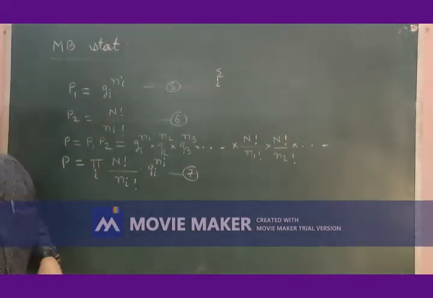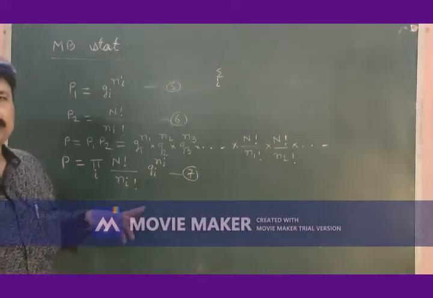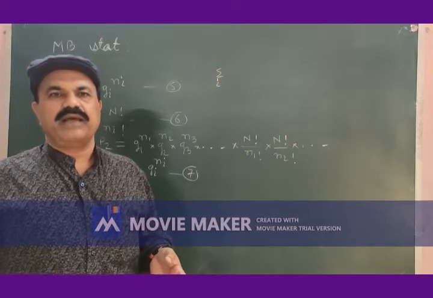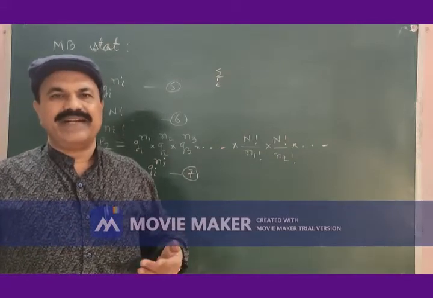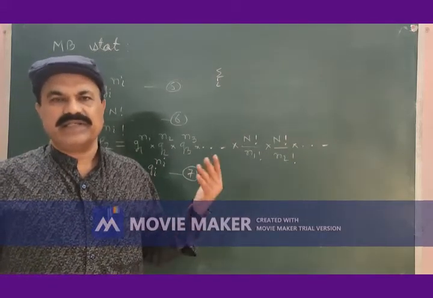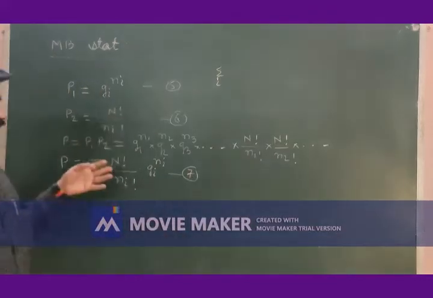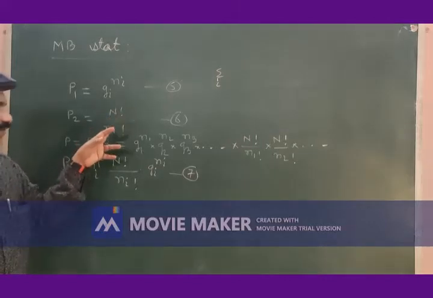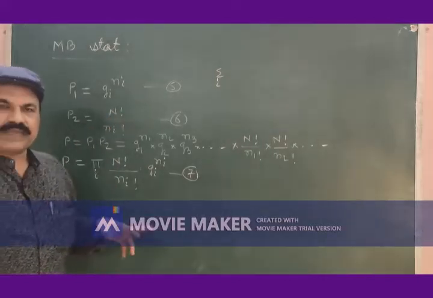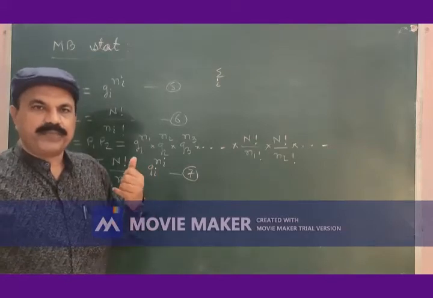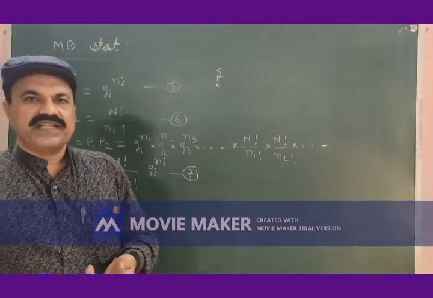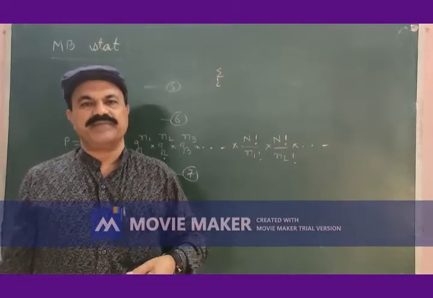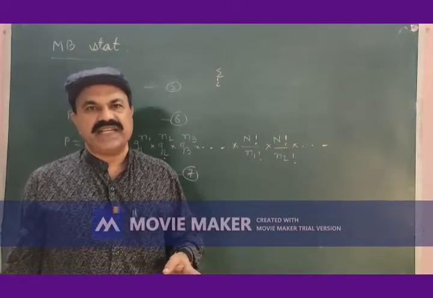P1 given by gi to the power ni, the maximum possible distribution of n number of particles among the energy levels. Equation 6, P2 is equal to n factorial divided by n factorial. This is the probability for selection of the groups n1, n2, n3, etc. for distribution among various energy levels.